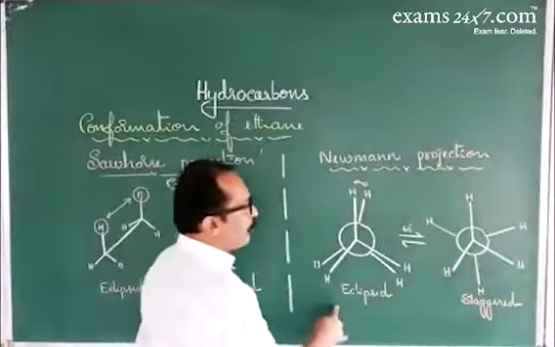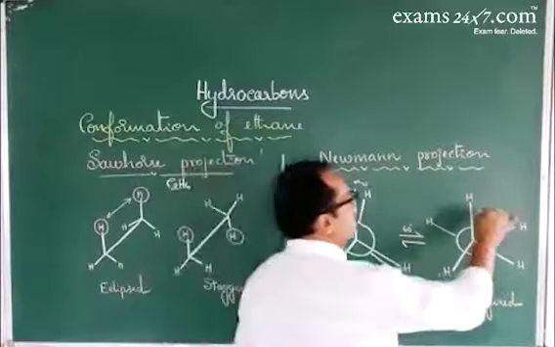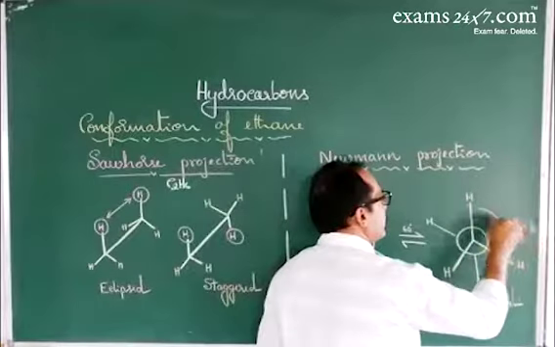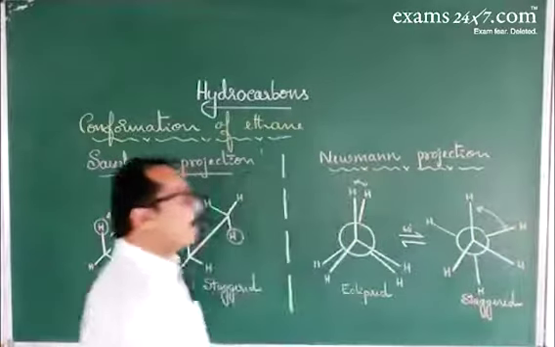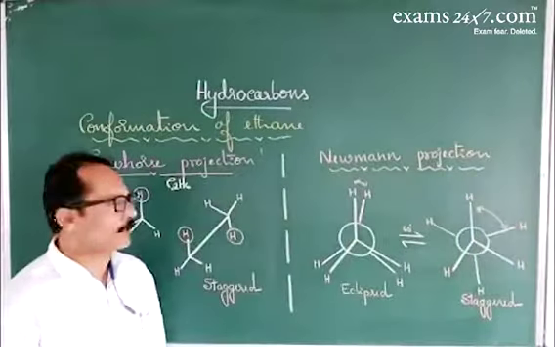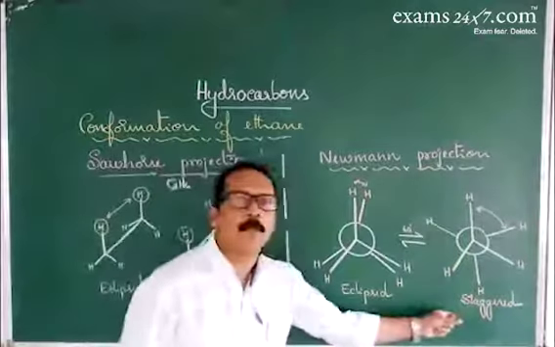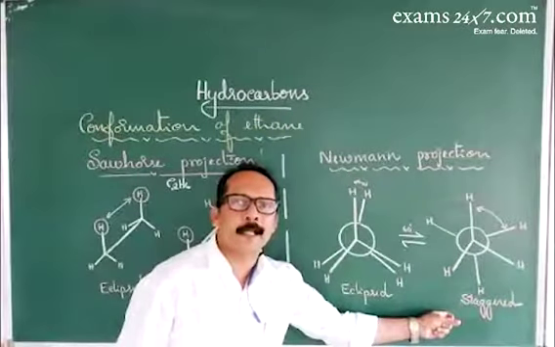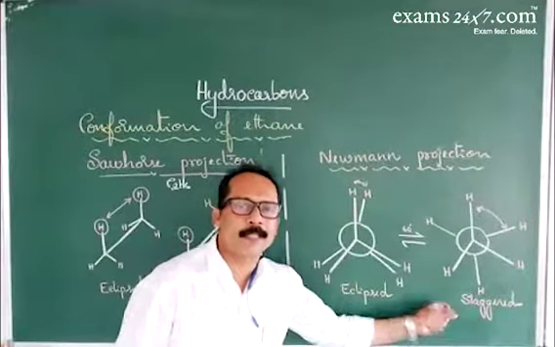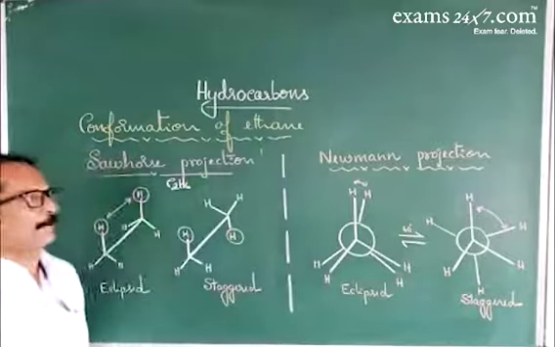As a result of more repulsion, there is more energy. But in the staggered conformation, these adjacent atoms are more separated, so there is less repulsion, less energy, and more stability. So the staggered conformation is more stable than the eclipsed conformation.